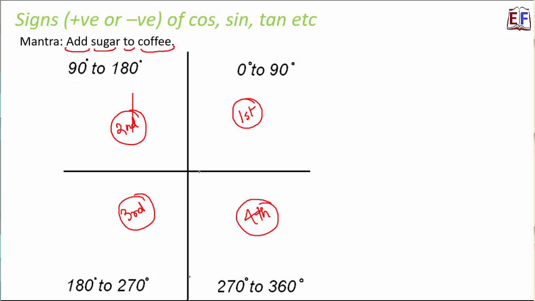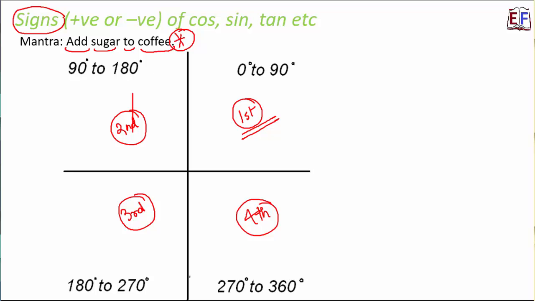Now what we noticed is, in the previous slide we saw that in our junior classes we have already learnt about the values between 0 to 90. That means we only learnt about the first quadrant values of theta. What about second, third and fourth? So here, using this particular mantra, we will talk about the signs of cos, sine and tan theta. As in, if I ask you, what will be cos of, say, 130 degree?